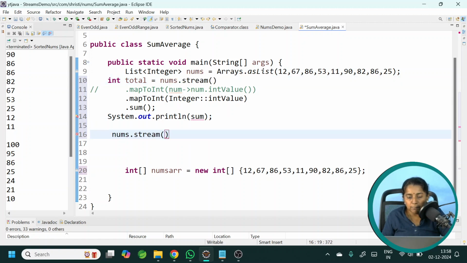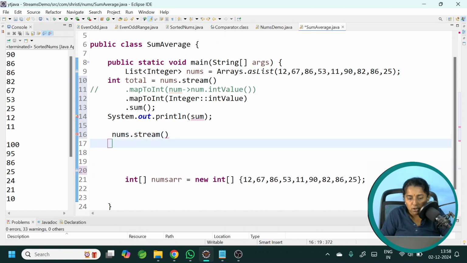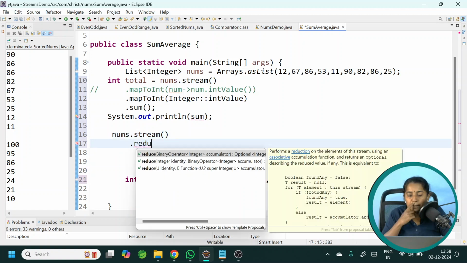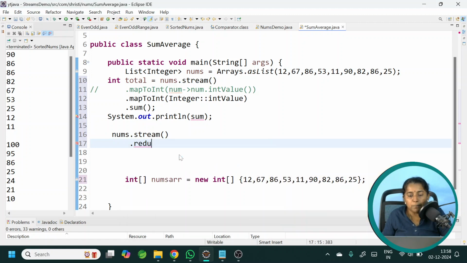Numbers dot stream dot reduce. This reduce is used for performing aggregation operations. Now in my case, I can use the first one by providing the implementation of BinaryOperator. So it takes two values and you can provide the implementation using a lambda expression, as in x comma y